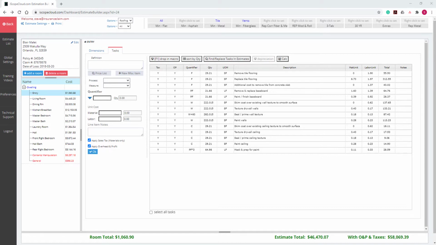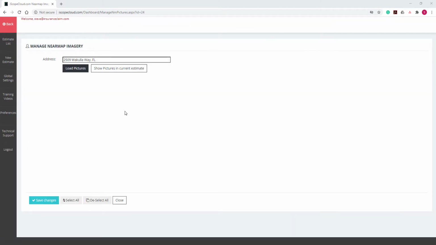We are currently inside of an estimate, and we're going to navigate up to the top left of the screen and click the Estimate Settings link. Inside of the resulting drop-down menu, choose Manage Nearmap Imagery. Here, inside the Manage Nearmap Imagery screen, you will see the client's street address as well as their state. This is automatically populated from the Property Details screen where you had entered the client's address.